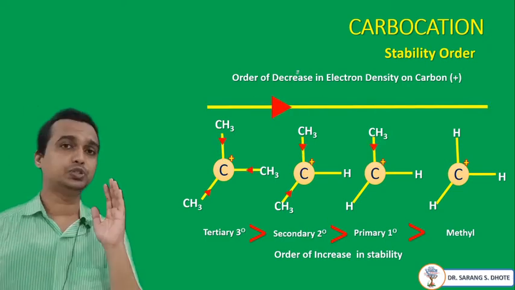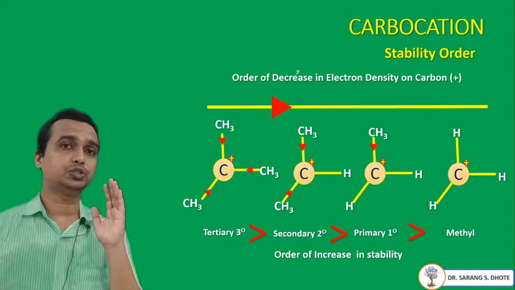Now, in the case of a carbocation, here is the example of tertiary, secondary, primary and methyl carbocation. The stability of carbocation, firstly, most of the time deals with the presence of an inductive effect. If there is more plus I effect, the carbocation is more stable. What is the plus I effect? An electron donating group is attached, so that there is a plus I effect.